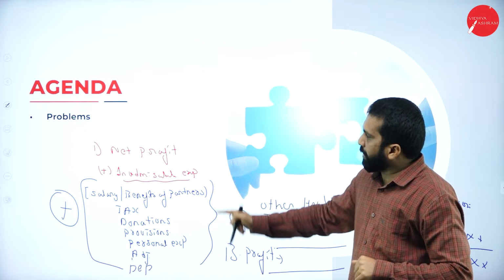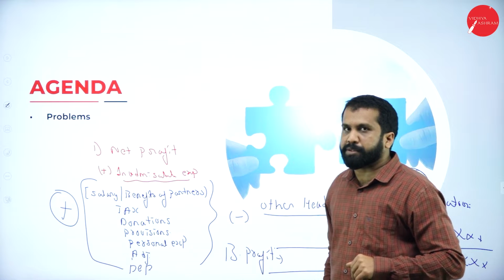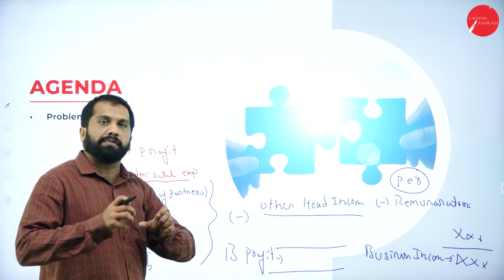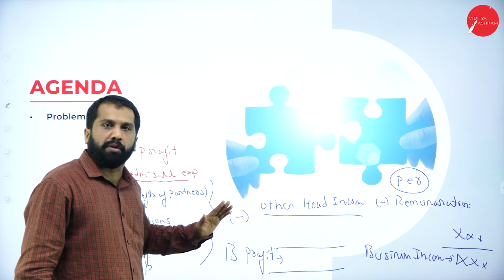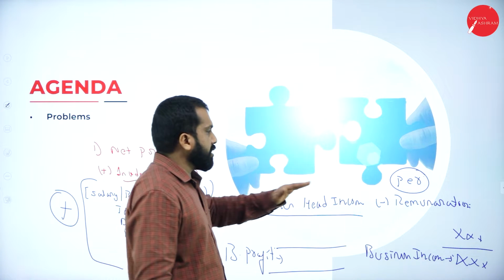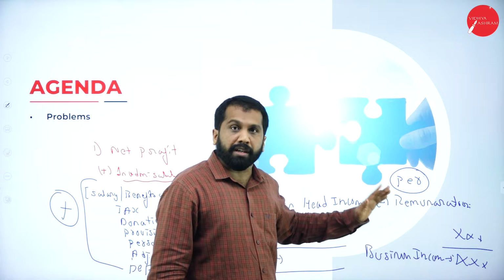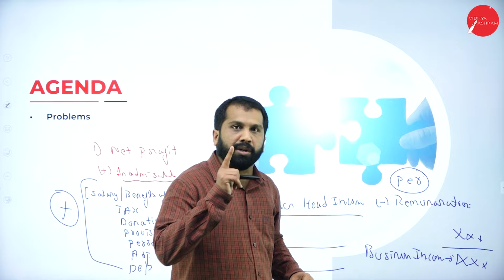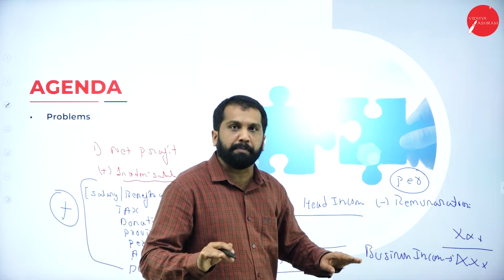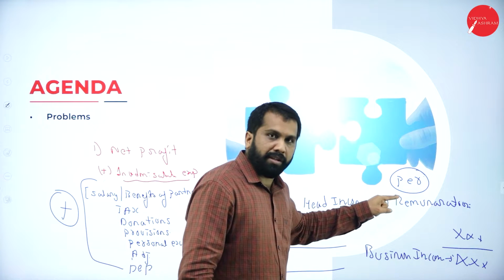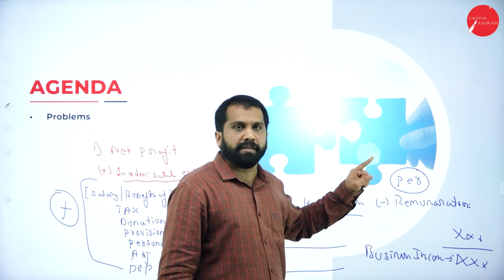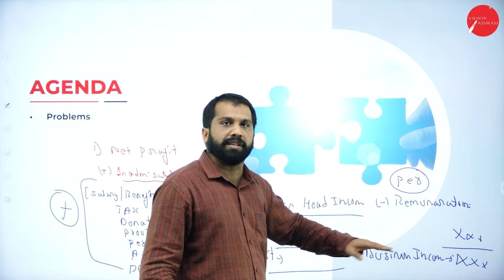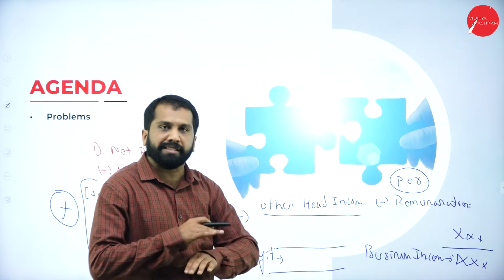Now, again I'll explain. Net profit, add inadmissible expenses, minus admissible or other head income. Whatever you get, we call it book profit. From the book profit, you are supposed to minus remuneration. Remember, while minusing remuneration, you should take only working partners, not sleeping partners. After deducting, you will get your business income. Up to this, income from partnership firm is done.